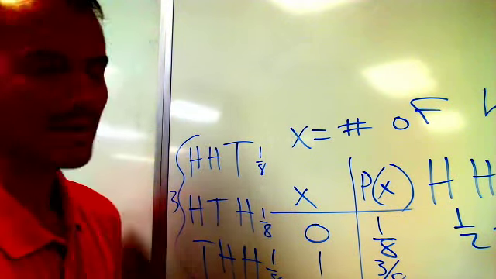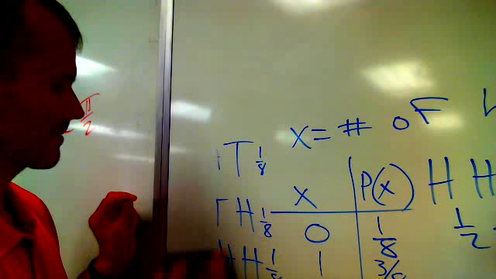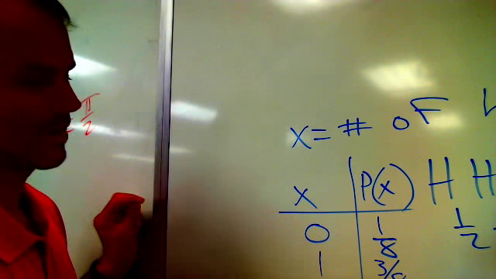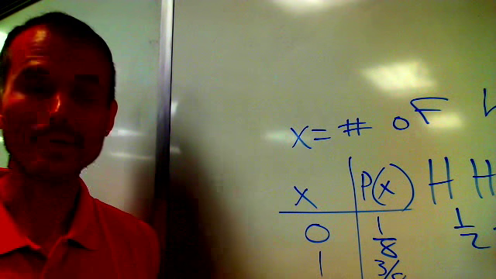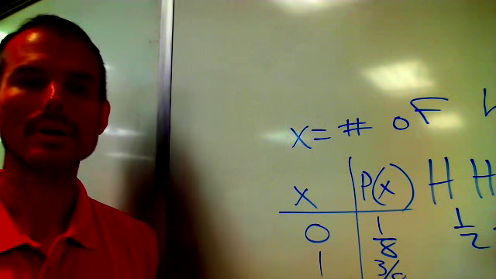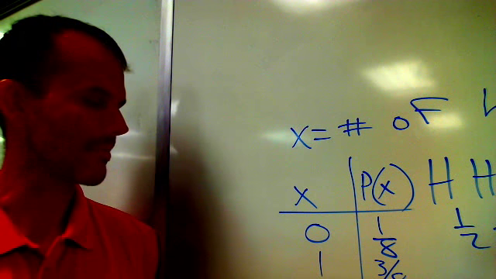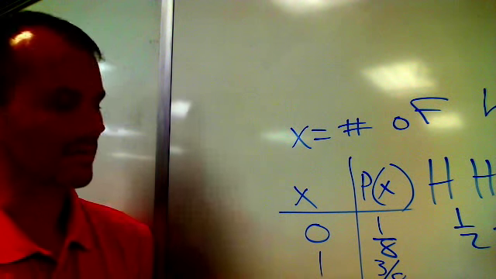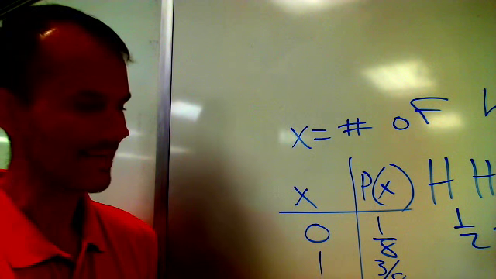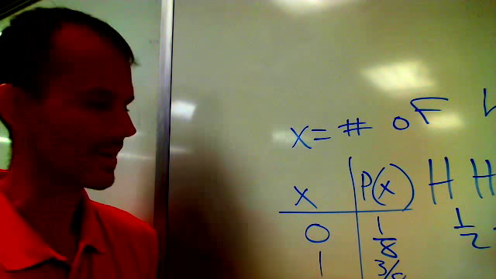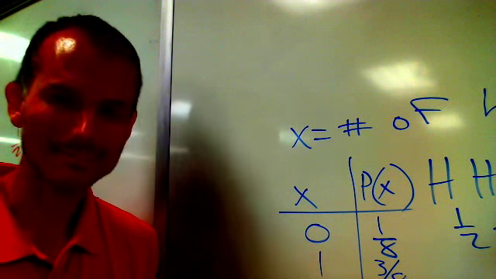And once I have this probability distribution, I can answer questions like this. What's the probability of getting 2 heads or more in this chance experiment? Well, the probability of getting 2 or more heads would be the probability of getting either 2 or 3, and they're disjoint. I can add them. The probability would be 3/8 plus 1/8, which is 1/2.